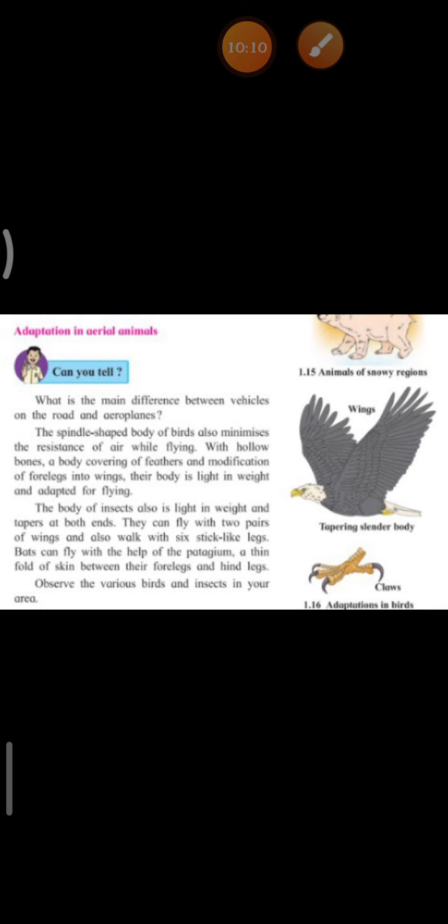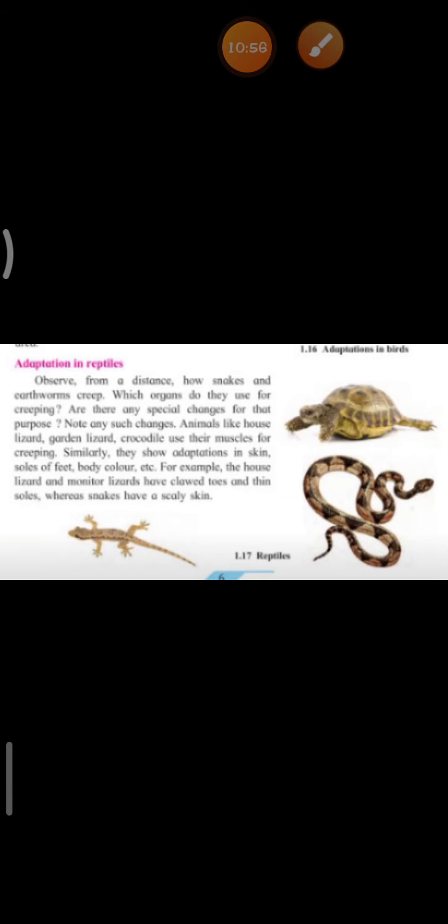Okay, children? Now we'll see about reptiles. Lizard, snake, tortoise are all called reptiles. Reptiles means crawling animals. Okay, children? They can't walk, so they crawl. Animals like house lizard, garden lizard, crocodile use their muscles for creeping.